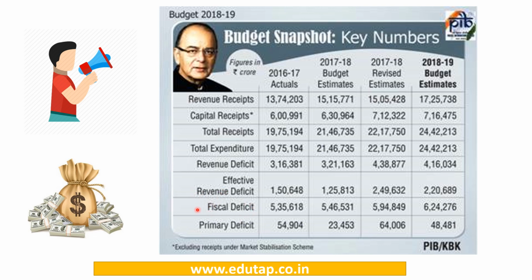And next is the fiscal deficit. Fiscal deficit is the budget deficit. This is the amount which the government has to borrow to meet the deficit in the Union Budget. And next is the primary deficit. In primary deficit, we nullify the impact of the interest payments which are there under the revenue expenditure, and we nullify the effect of any borrowings which the government has done to meet its fiscal deficit, and we compute this primary deficit.